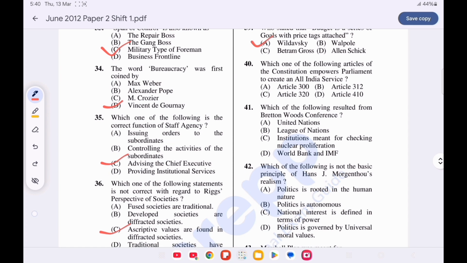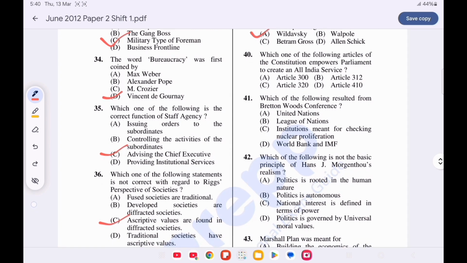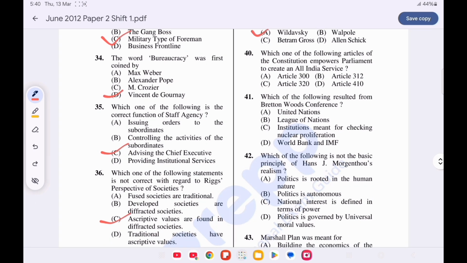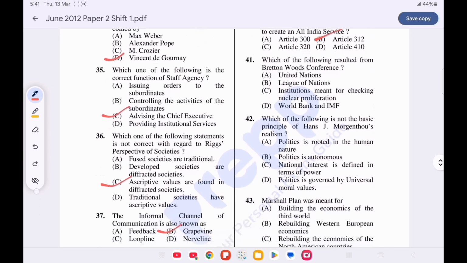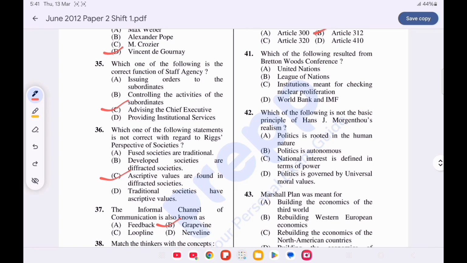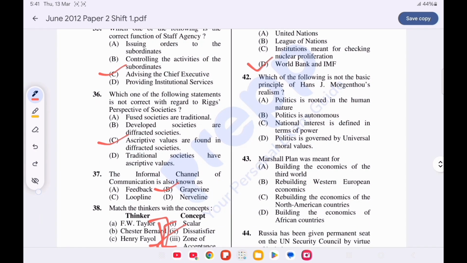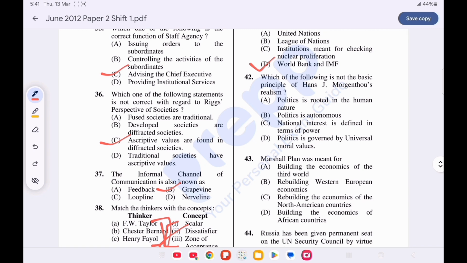Question number 40. Which of the following articles of the Constitution empowers Parliament to create All India Services? Option B is correct, Article 312. Question number 41. Which of the following resulted from Bretton Woods Conference? Option D is correct, World Bank and IMF. Question number 42. Which of the following is not the basic principle of Hans J. Morgenthau's realism? Option D is correct, politics is governed by universal moral values.